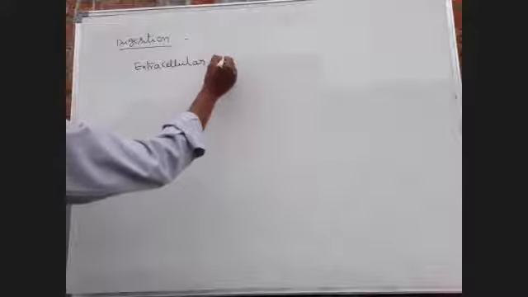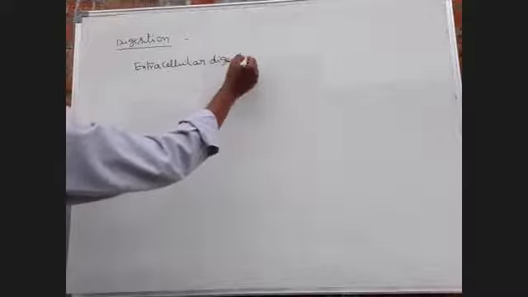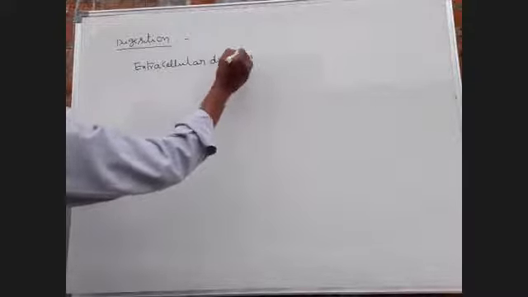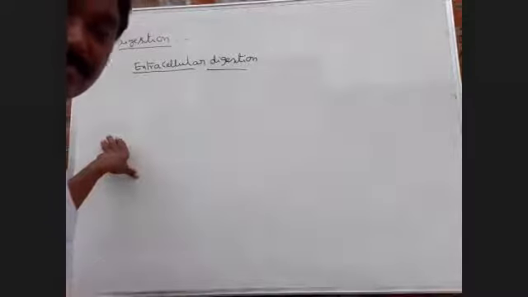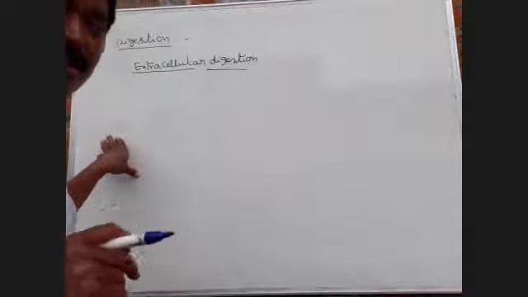What is extracellular digestion? Digestion that occurs outside of the cell is called extracellular digestion.